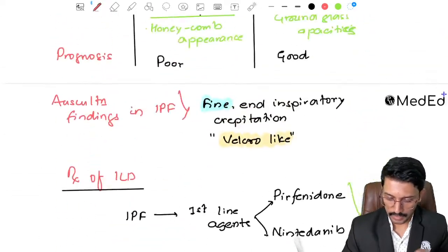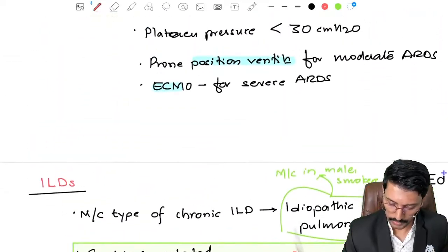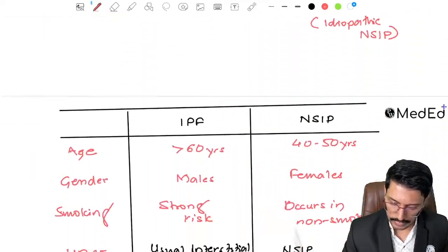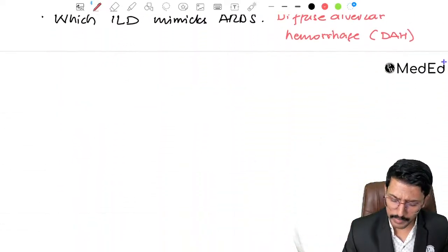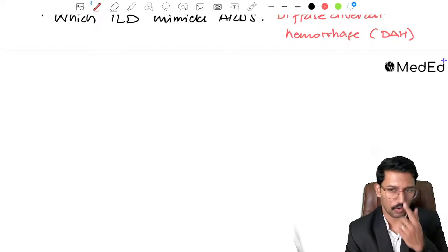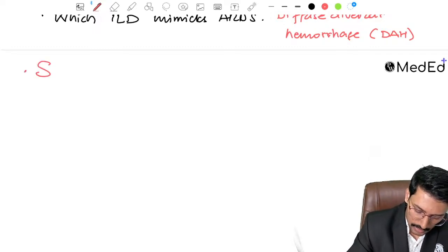I think we have covered the key important MCQ points and what else can be asked conceptually. Now let's move to one disorder of the respiratory system, which is basically a multi-system disorder, but we often talk about it in the respiratory system, right? So I'm going to talk now about sarcoidosis.